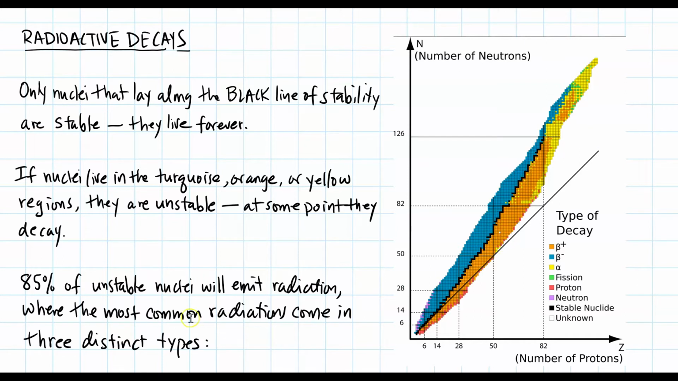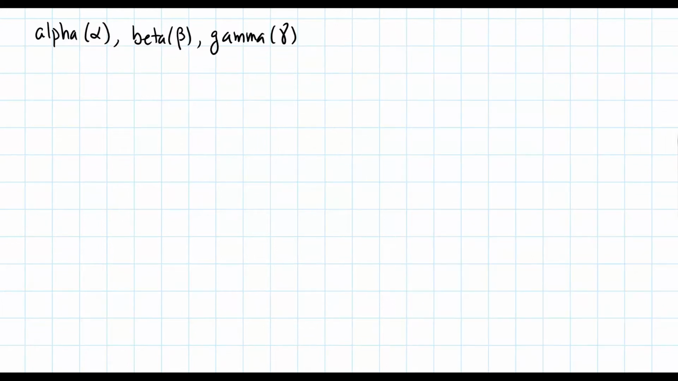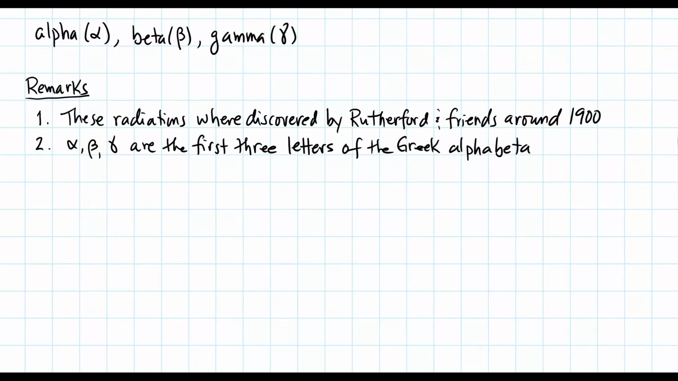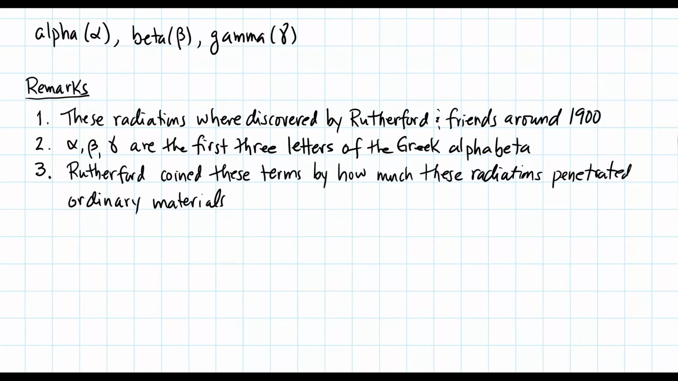Of all of these nuclei, 85% of unstable nuclei will emit radiation, where the most common radiation come in three distinct types. They're called alpha, beta, gamma. Let me make some remarks about these. These radiations were discovered by Rutherford and friends around 1900. Alpha, beta, and gamma are the first three letters of the Greek alphabet. Rutherford coined these terms by how much these radiations penetrated ordinary materials.